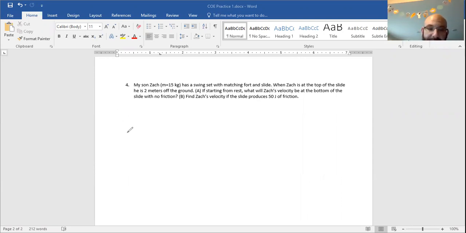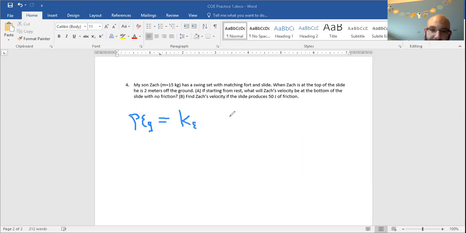Okay, so we're going to do this the same way as before. He is starting at the very top of the slide, right? And it says he starts from rest. So if he starts from rest, there is no kinetic energy in the beginning. There's no elastic energy anywhere in the problem. So initially, all of Zach's energy is gravitational, right? And at the bottom of the slide, he's at the ground. So there's no gravitational potential energy, but he's moving. So it's all kinetic energy.